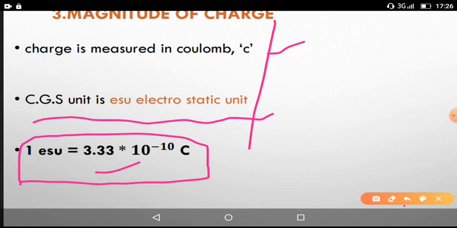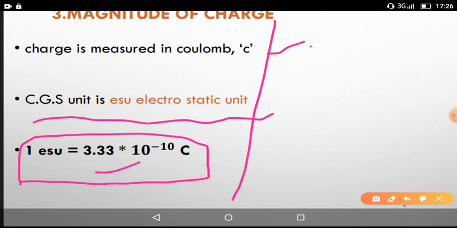Moreover, this coulomb is considered a large unit, like kilometer and meter are large units for distance, and we have centimeter, millimeter and decimeter as smaller units for distance. Here also we have smaller units for coulomb.